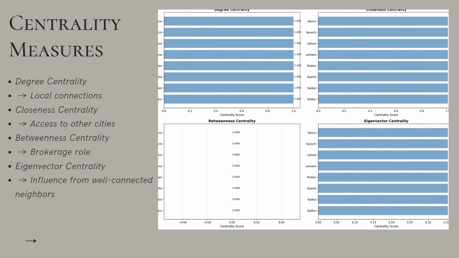Degree centrality counts direct connections, closeness measures access to all nodes, betweenness captures nodes that act as bridges, and eigenvector centrality reflects influence from well-connected neighbors. Together, these measures reveal which nodes dominate locally, provide global access, broker interactions, and gain influence from their network positions.